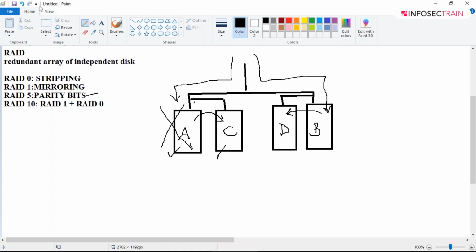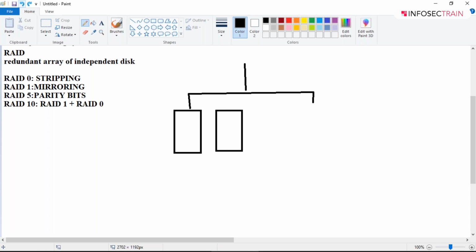Then we have the third one, that is parity bits. In RAID 5, you'll be having at least three disks. Minimum requirement is 3 disks. I'm drawing 3 disks over here.